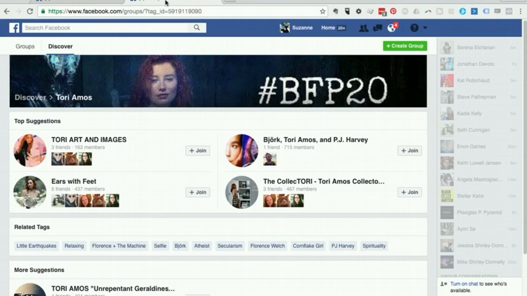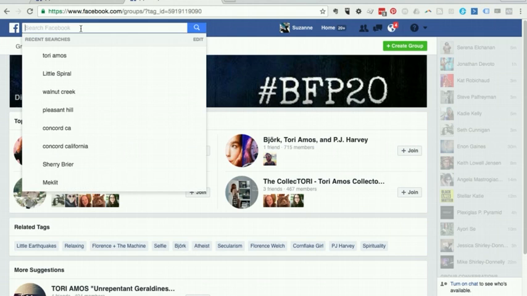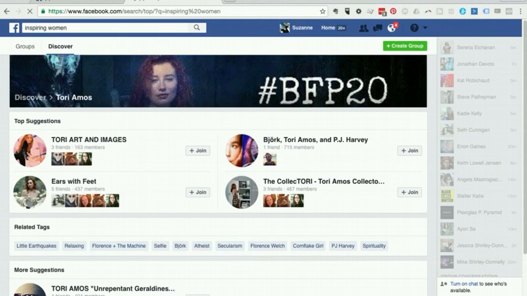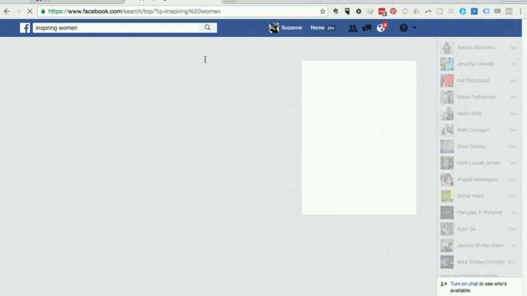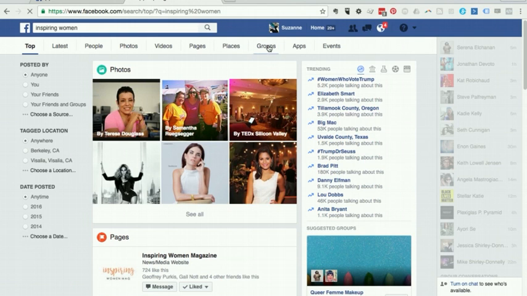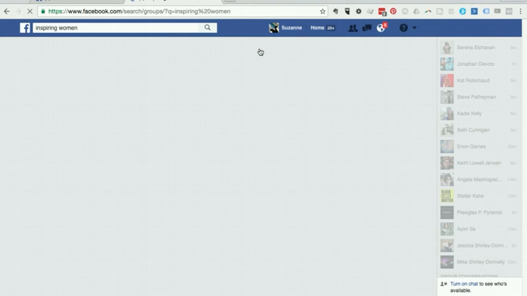There are so many different ways to find groups. You can find them by tag, you can find them by this discover, and you can literally search Facebook and use different search terms to find them. The easiest way is taking your keyword, say it's inspiring women, and just finding that keyword and then going to that groups tab and exploring from there, seeing if there are any relevant tags in any of the obvious groups that might be useful to you.